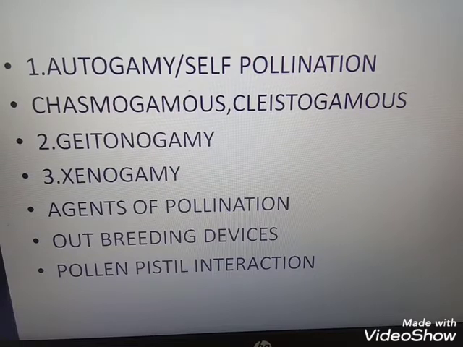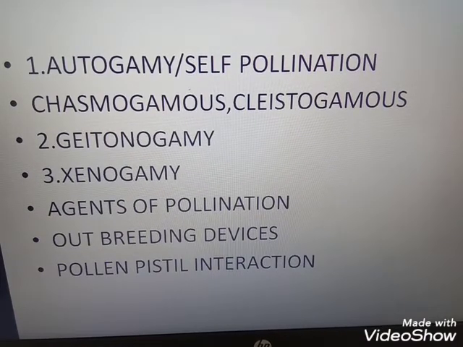When the pollen tube grows, the generative nucleus divides and results in male nuclei. Then the pollen tube enters the micropyle and finally one of the synergids of the egg apparatus, by the guidance of the filiform apparatus. You understand anything? I hope you will understand what pollen-pistil interaction is. Pollen-pistil interaction means the pollen deposition on the stigma and the pollen tube germination. All these processes are known as pollen-pistil interaction.